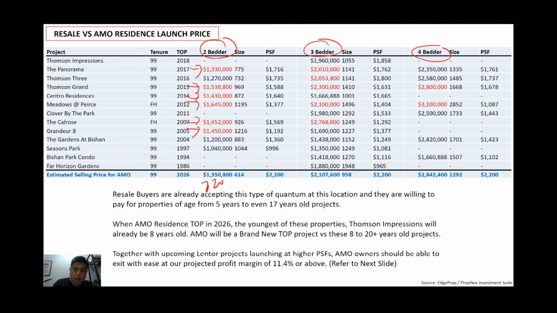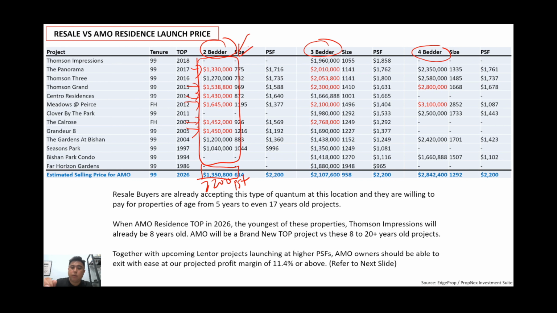Because I am taking 2,200 PSF for AMO Residence, and buying a new 2-bedder unit at AMO is going to cost you 1.35. And what does this mean? This actually means that resale buyers are already accepting this type of price range for older projects at this location. So imagine if you are going to be buying into AMO Residence at this price point, you can feel safe because you are aware that resale buyers are already willing and their affordability is already bringing them to this level.